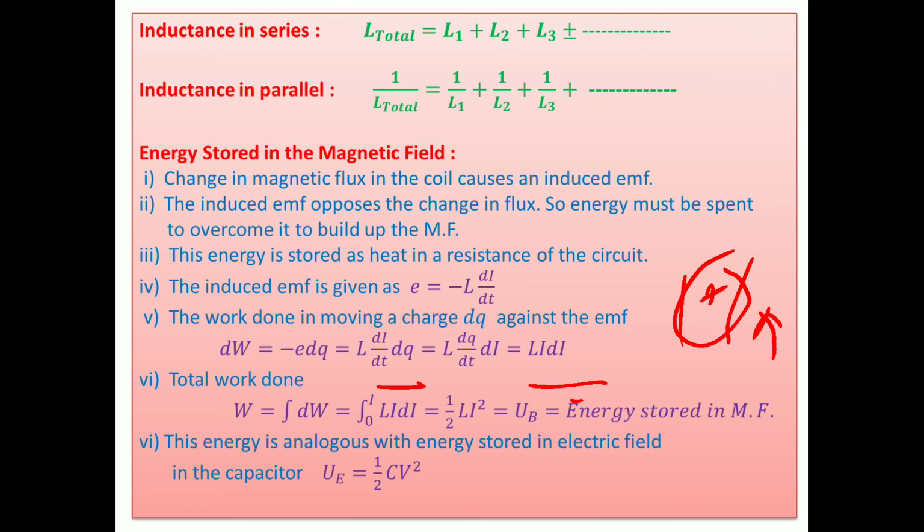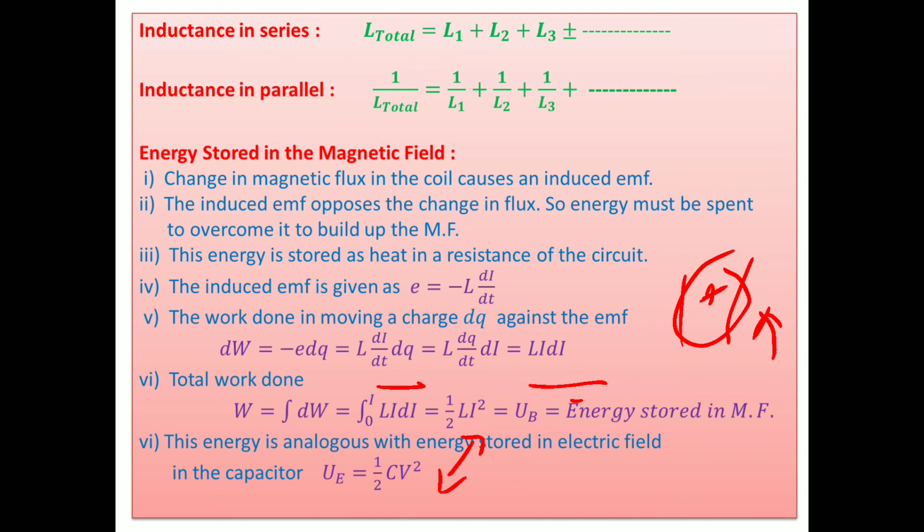This electrostatic energy can be taken as half CV square. If we compare this energy with the equation for magnetic energy, what happens? Half is there. Here L is the inductance, C is the capacitance. Here it is magnetic field energy, there it is electric energy. I is the current, and here V is the potential difference across the condenser. This analogous energy is stored in the electric field in the capacitor. Exactly the same relations are there.